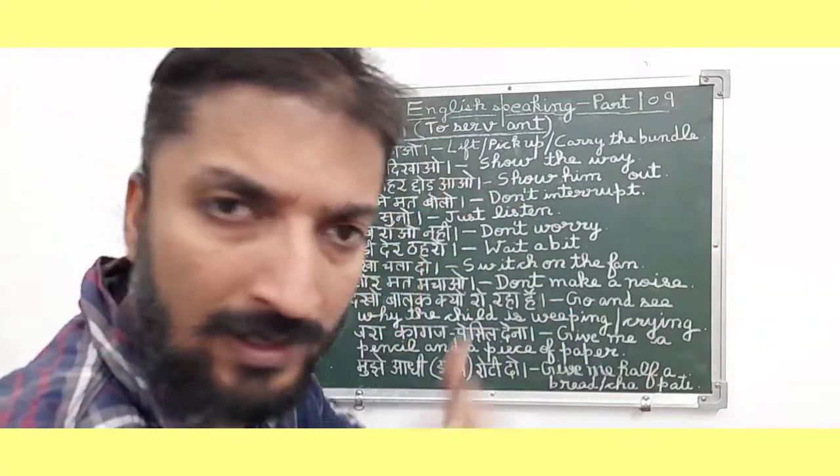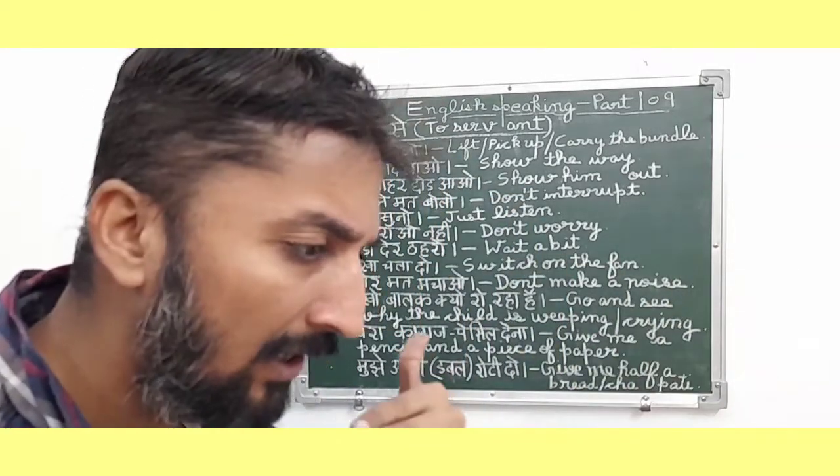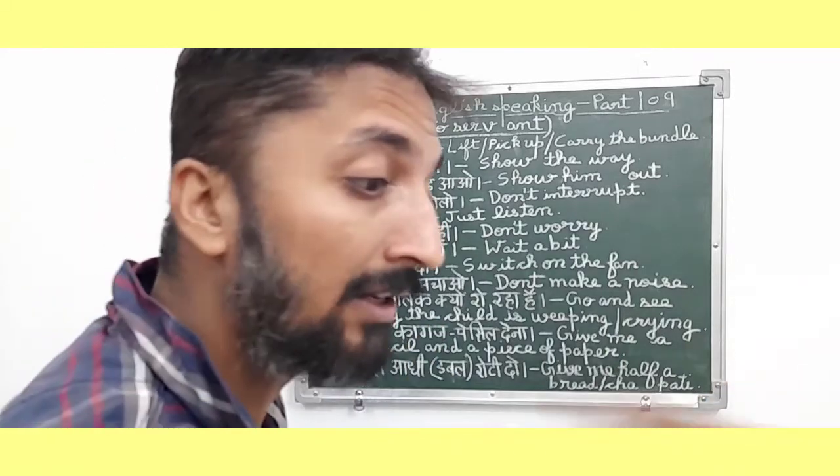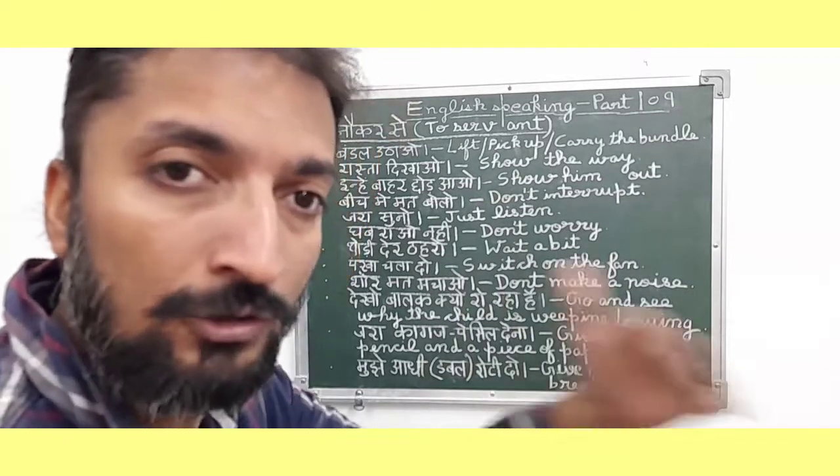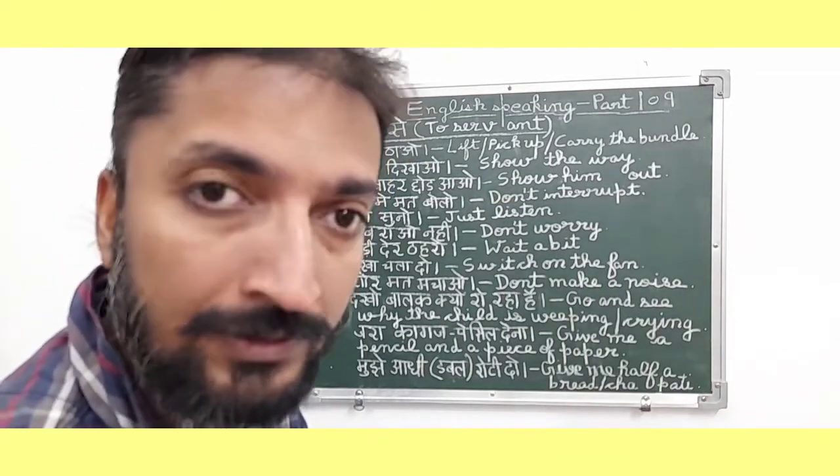The sentence is also, friends, an order and command type sentence because we are basically ordering our servant कि भाई हमें मार्ग दिखाओ या रास्ता दिखाओ. So in English it means show the way. So it is also a to servant related sentence.